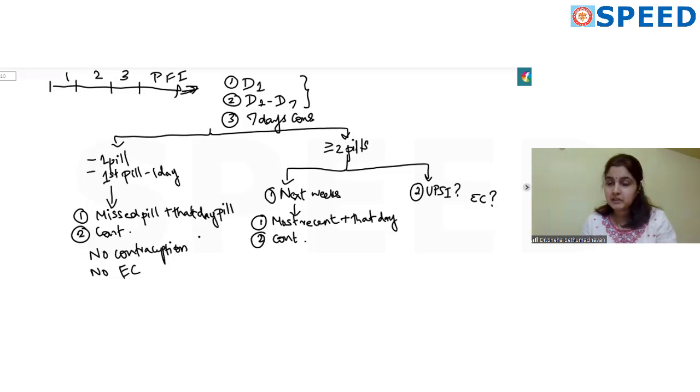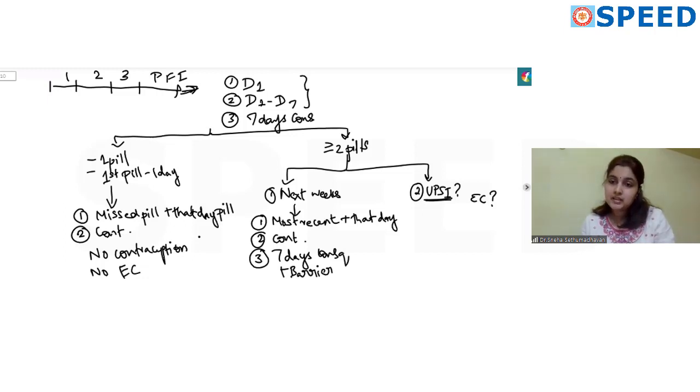You should take the pill 7 days continuously for it to start having some effect. So you take the pill 7 days consecutively. The next 7 days becomes important. Take the pill the next 7 days consecutively, and during this time use other contraceptive methods like barrier so that you're protected during this. Once you take the pills for 7 days continuously after missing the pill, your protective effect becomes more. So next, if you have had unprotected sexual intercourse during the time you missed the pill, now you have